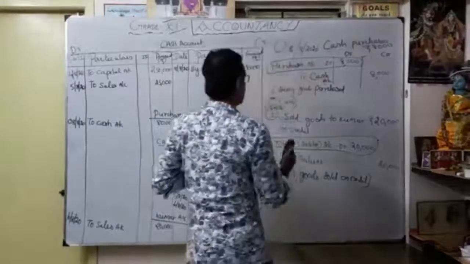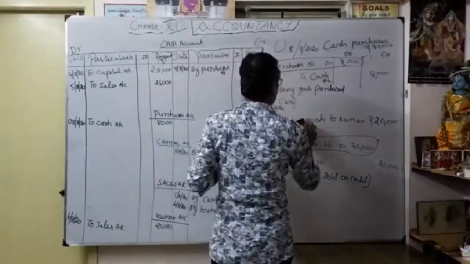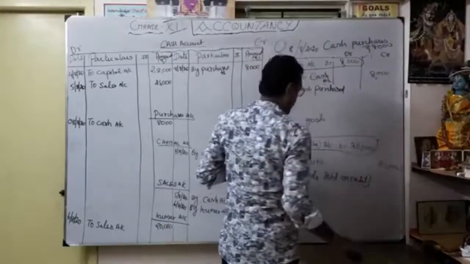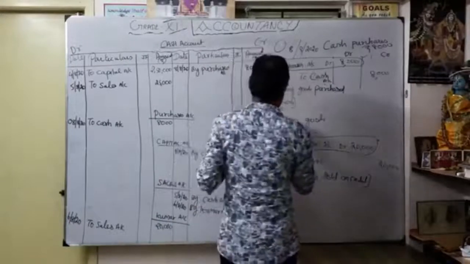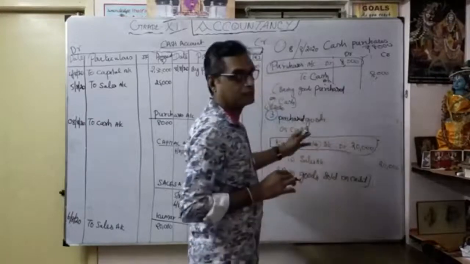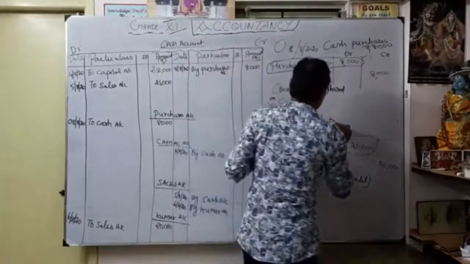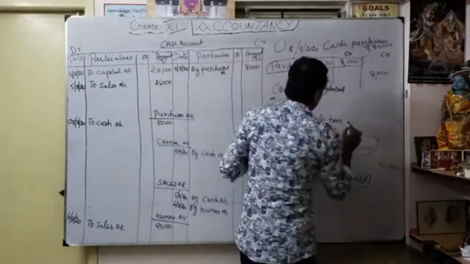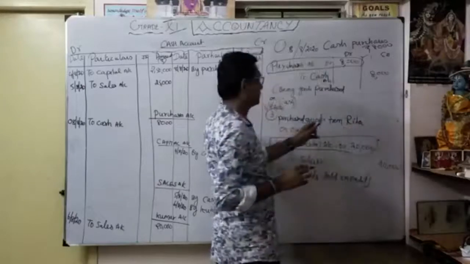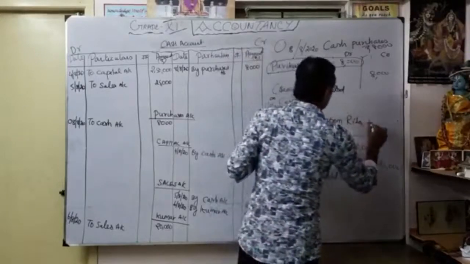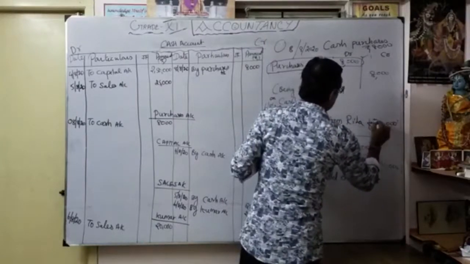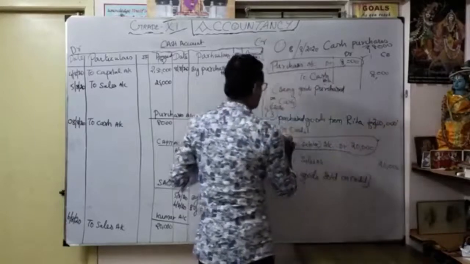Now let's see another example. Purchased goods from Rita for 10,000 on credit.